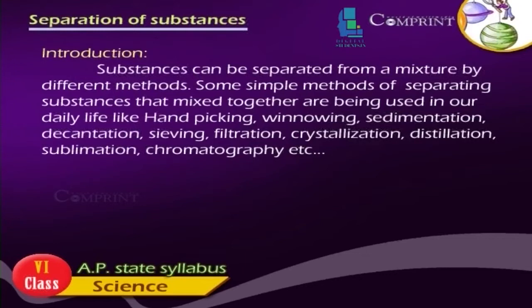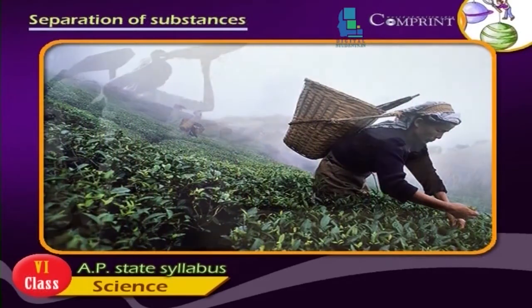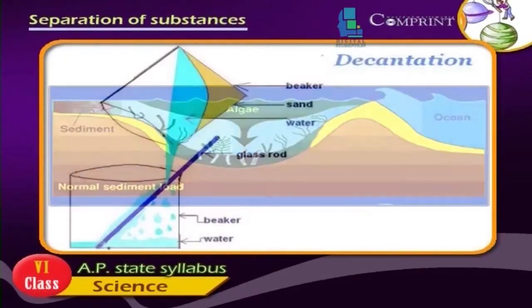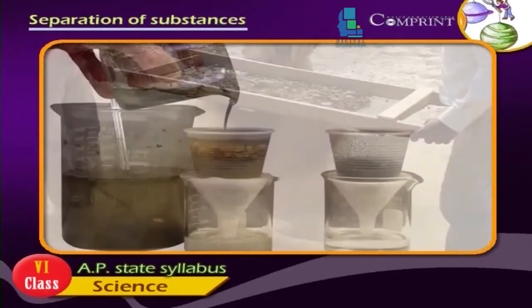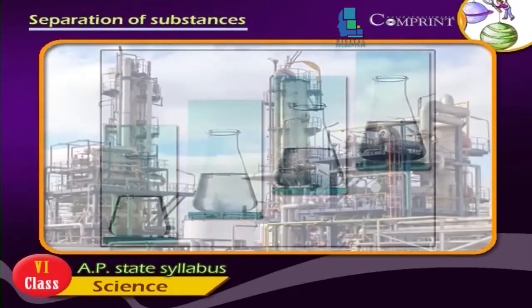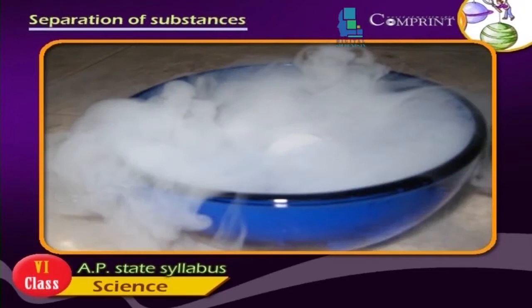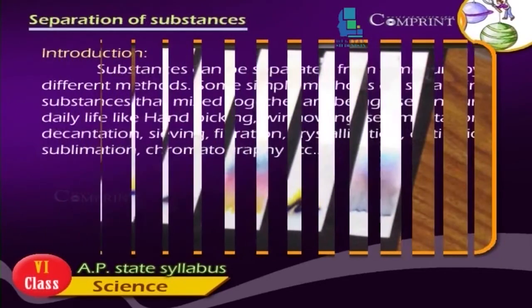Some simple methods of separating substances that are mixed together are being used in our daily life, like hand picking, winnowing, sedimentation, decantation, sieving, filtration, crystallization, distillation, sublimation, chromatography, etc.